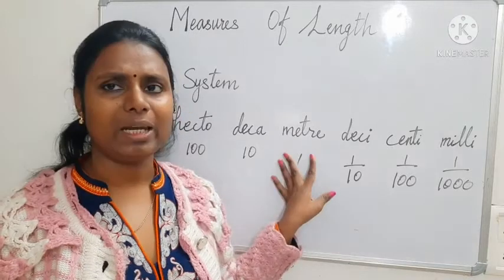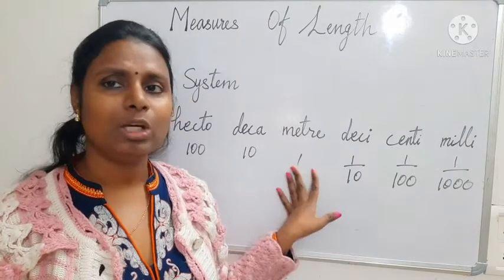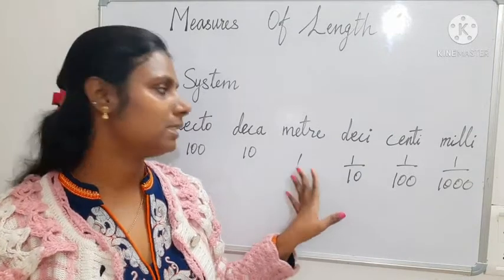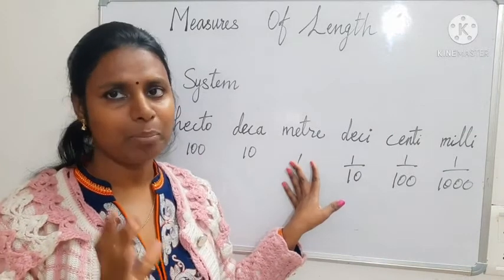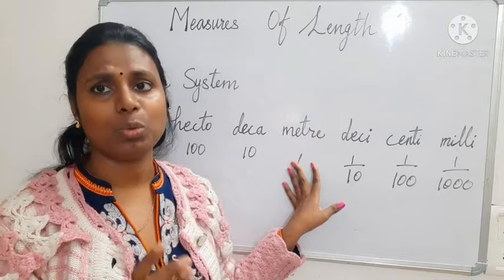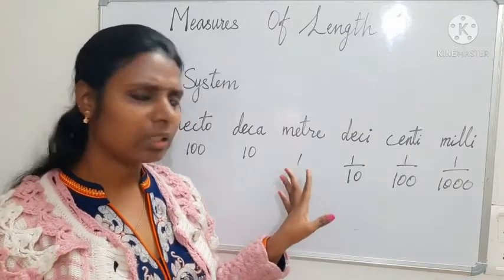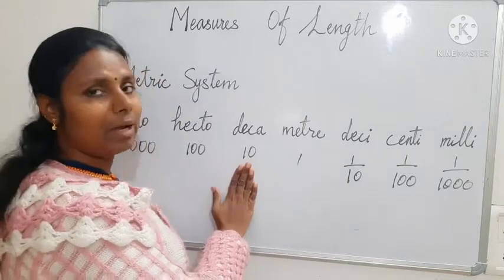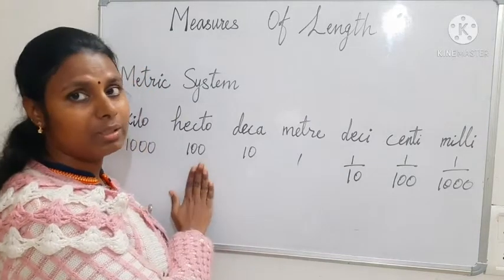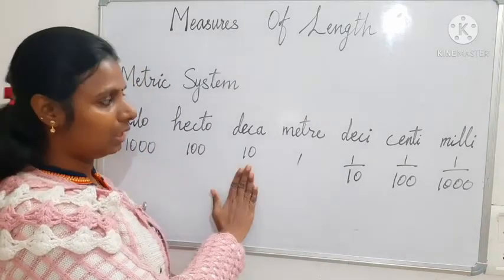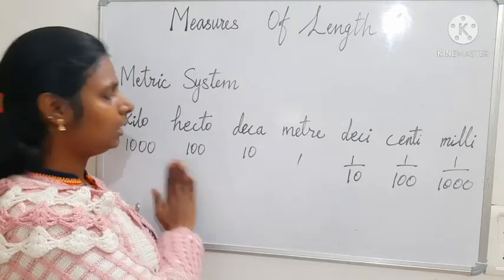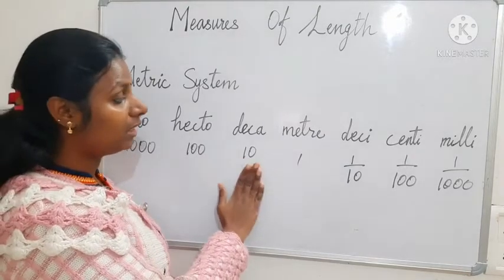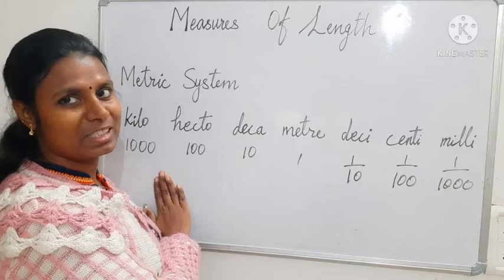So the standard unit we told is meter. This one we will keep as the main unit, the standard unit. Now bigger than this we have decameter, hectometer, kilometer. We have 10 differences in between.